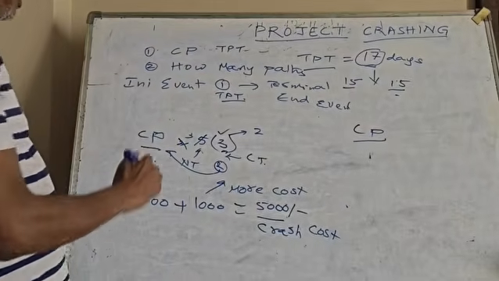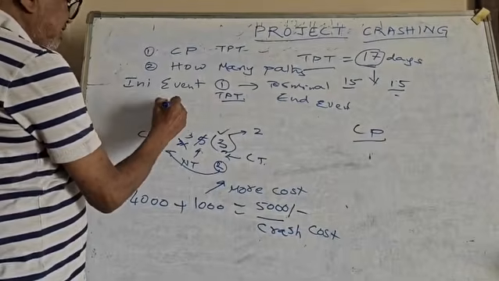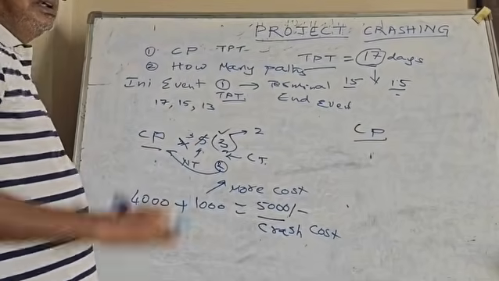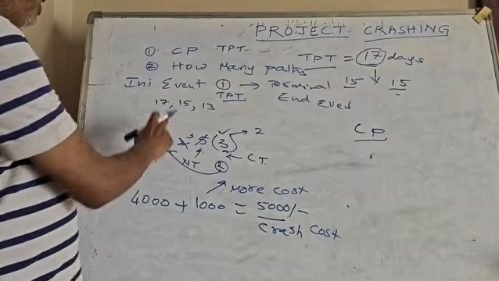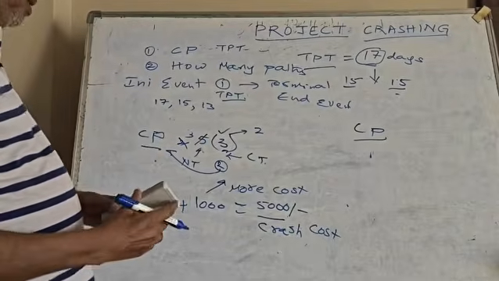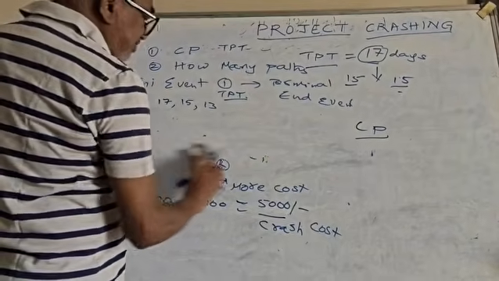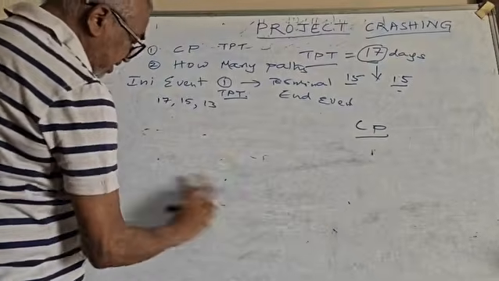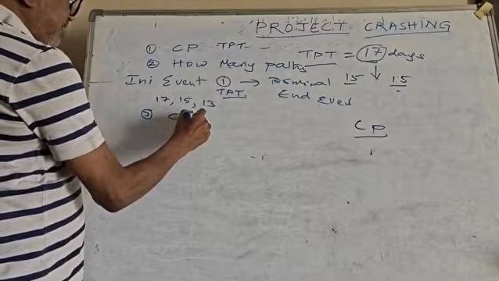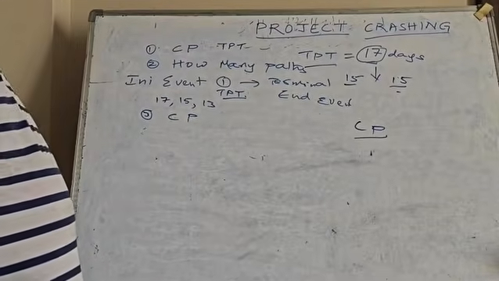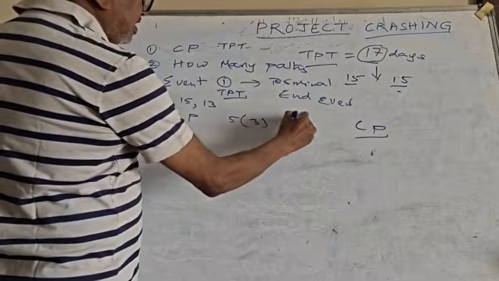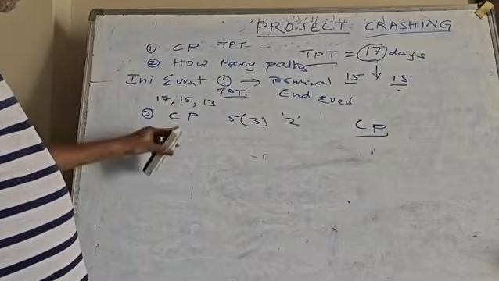Then you arrange, maybe one path gives 17, another path gives 15, another path gives 13, like that you have to arrange in descending order, because we need to go on crashing the network depending upon the potential available. So the next step will be to identify the crash potential. After this, third step will be to identify the crash potential. Whether crash potential like 5 and 3 I have given, that means you have 2 days as crash potential. Like this you have to identify.